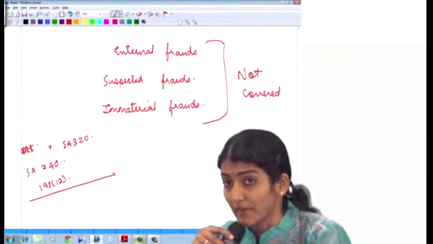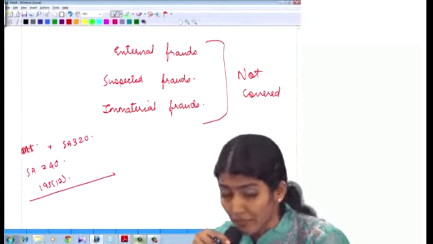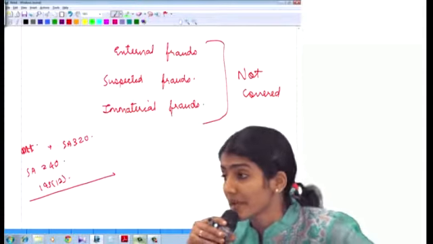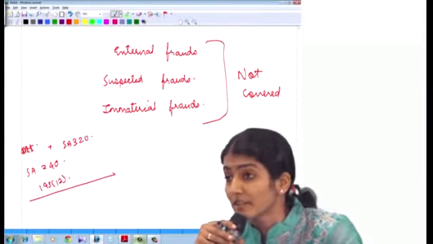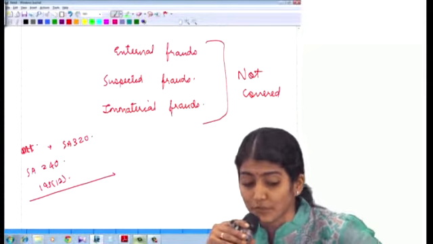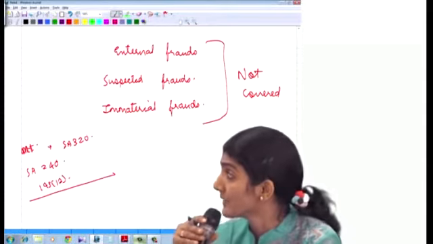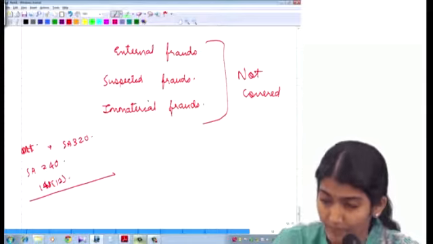External frauds not covered. Suspected frauds not covered. Immaterial frauds, no reporting required here. Materiality to be considered in accordance with 320. You also need to follow the procedures and maintain an attitude of professional skepticism as laid down in 240, and also 143.12, that is duty to report the fraud to CG.